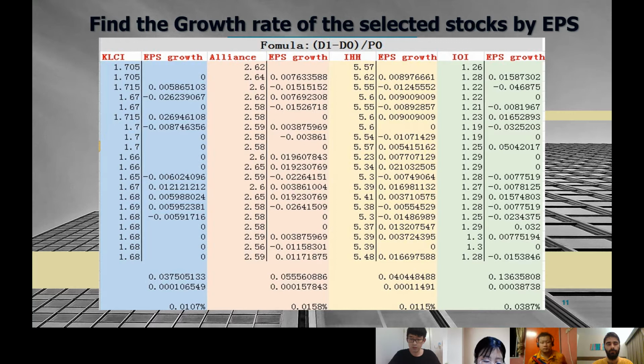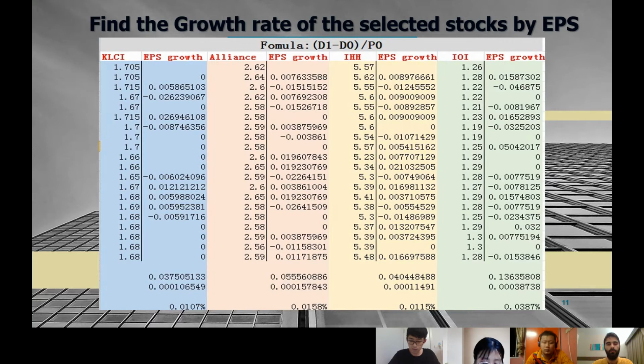Usage method of the earnings per share growth rate index. Firstly, compare the company's earnings per share growth rate with the whole market, and then with other companies in the same industry, and with the company's own historical earning per share growth rate. And last, measure the future growth potential of the company by comparing the growth rate of earnings per share with the growth rate of sales revenue.